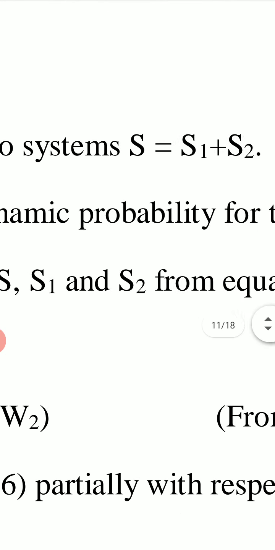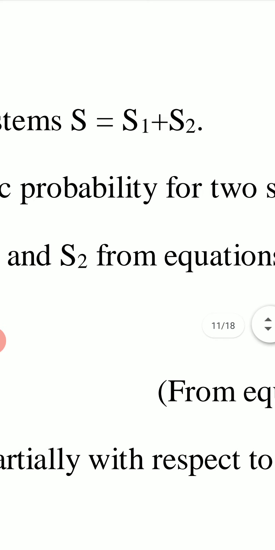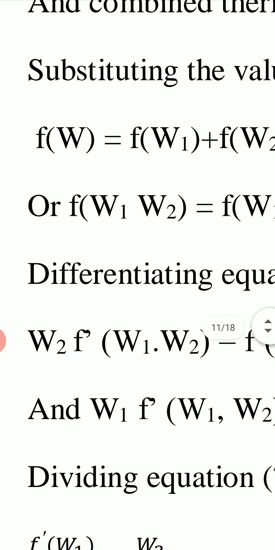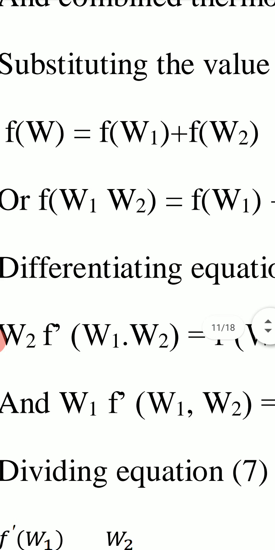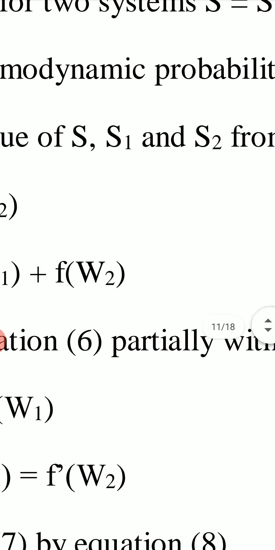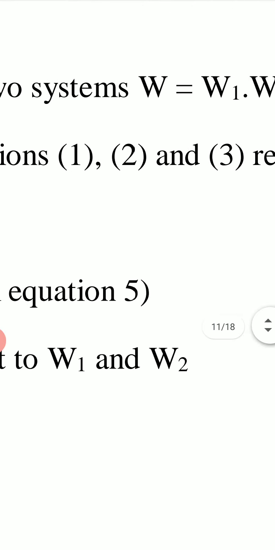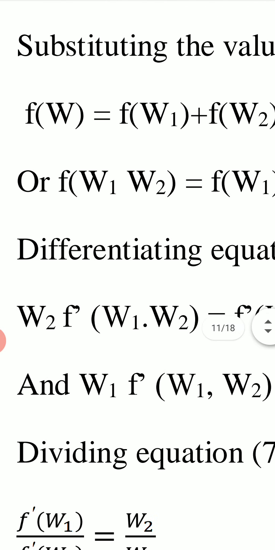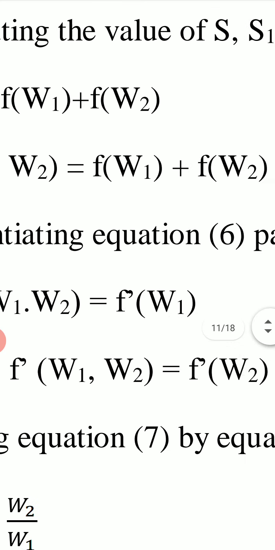If we put these three values here, then we get F(W) equal to F(W1) plus F(W2). And now we put the value of W. W is equal to W1 W2. If we put this value here in F(W), we have F(W1 W2) equal to F(W1) plus F(W2).